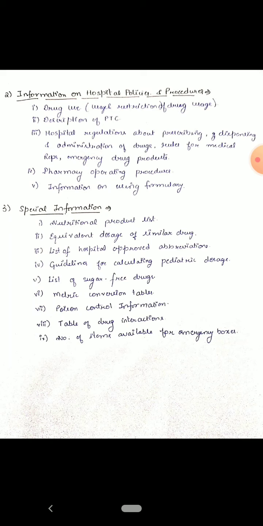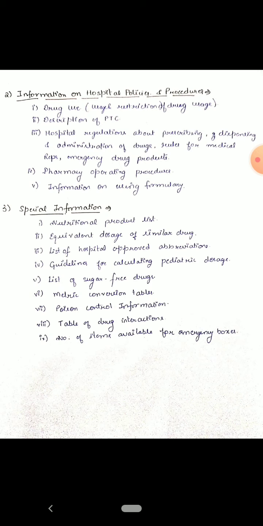Poison control information, here all the drug information is entered. Table of the drug interactions, what are the different interactions with the drug, food drug interactions, and other different pharmacological conditions, and the number of items available for the emergency boxes in the different ICU departments like the intensive care unit, PICU, that is the pediatric intensive care unit, or neonatal intensive care unit.